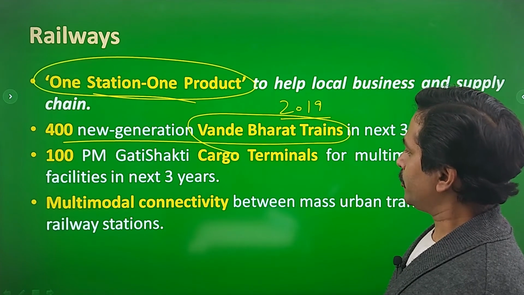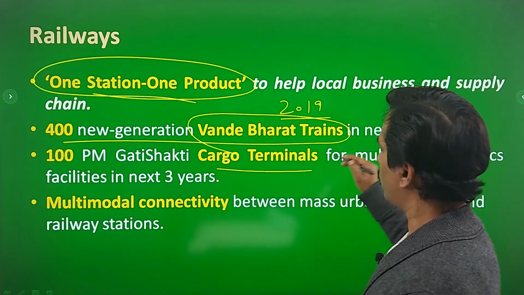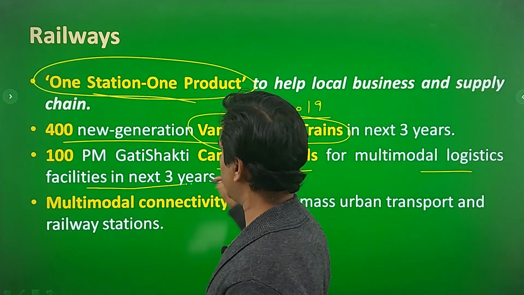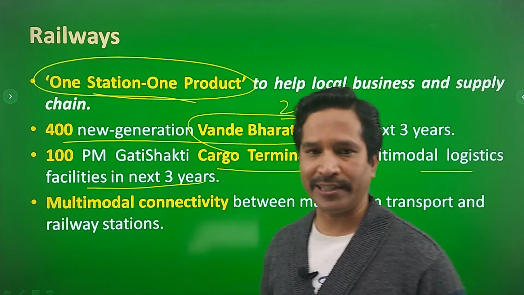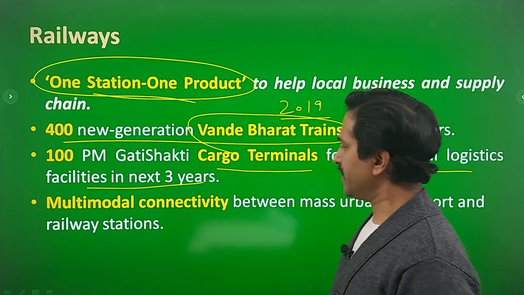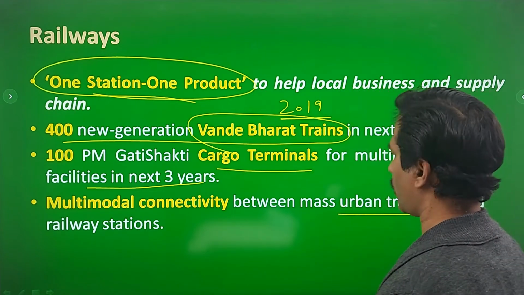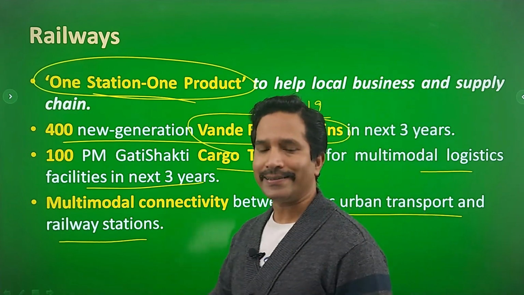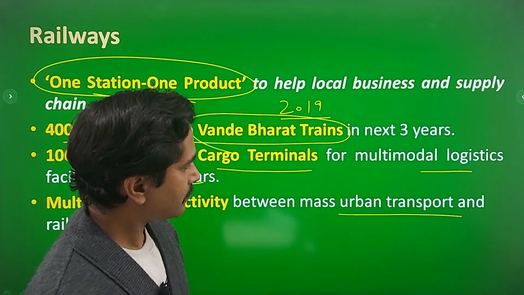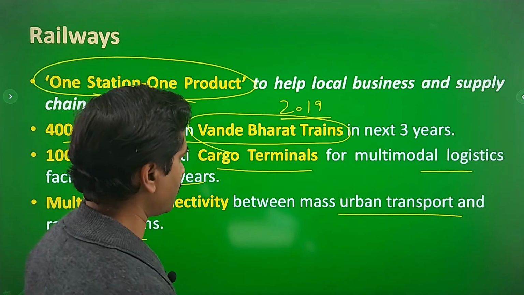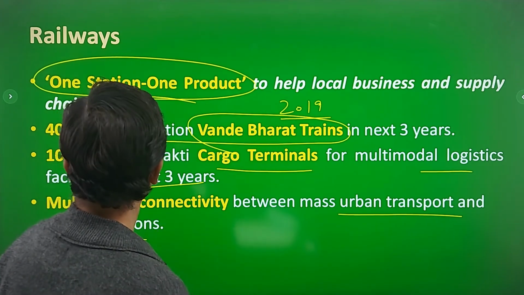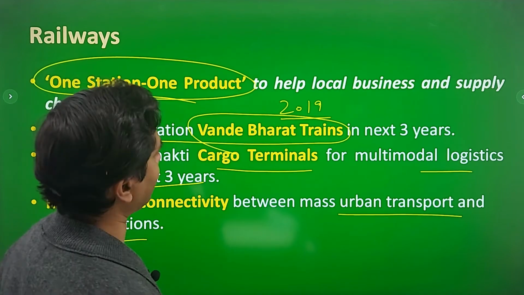100 PM Gati Shakti cargo terminals for multimodal logistics facilities in the next 3 years. So it will speed up the supply chain network in the country. Multimodal connectivity between mass urban transport and railway stations. So this is again to increase the speed of transportation with regard to products. So these are 4 steps for the railways this year.